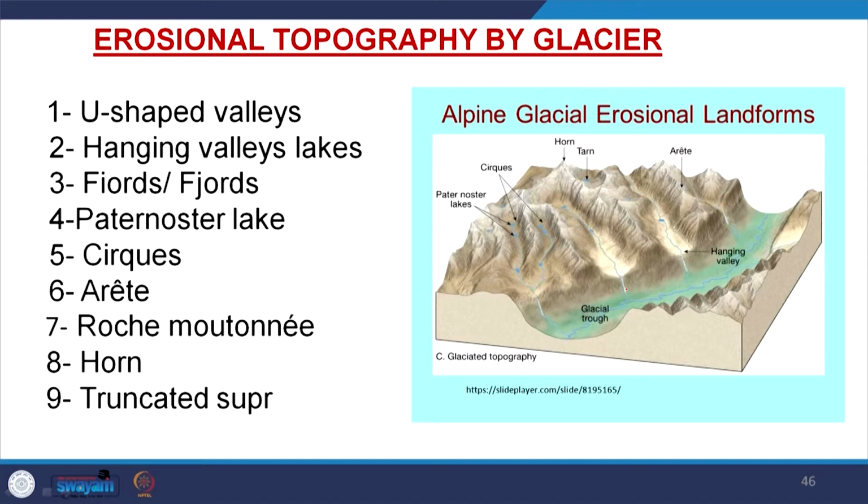Erosional topography by the glacier: the U-shaped valley, the most prominent one, then hanging valley, lakes, then fjords, paternoster lake, cirques, arete, roche moutonnee, then horn, then truncated spurs. These are the glacial erosional features. And if you see these models given on the right hand side, a number of erosional features have been shown here: the cirques, the paternoster lake, the horn, then arete, the glacial troughs, hanging valleys. These are given here, and we will discuss them one by one.